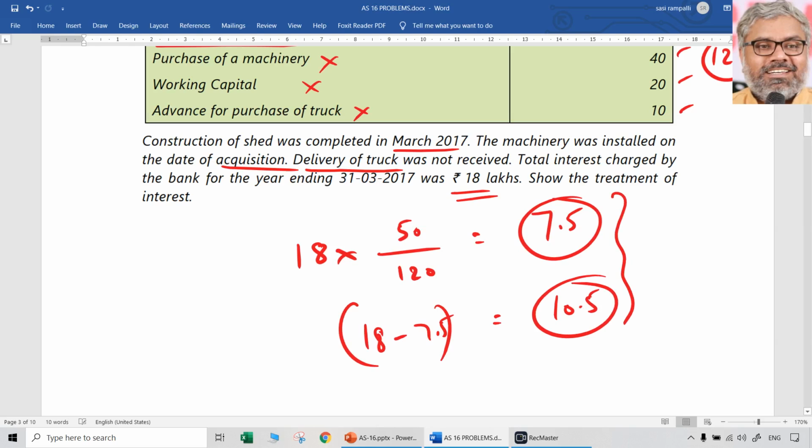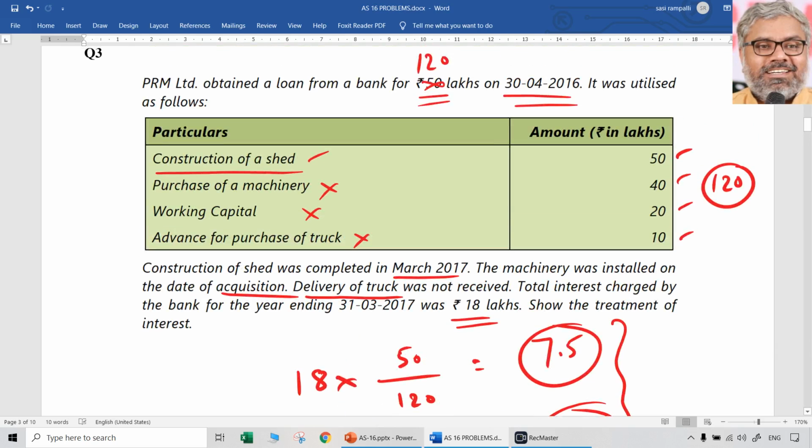Difficult. So we have to first of all write some story about accounting standard 16. Story not in general words, but the words used in the standard. What is a qualifying asset? You should define. Then you should write construction of a shed is a qualifying asset because it has taken substantial period of time. You can even justify your answer saying that though it has not taken 12 months, according to AS 16, depending upon the circumstances and situations and technicalities of the asset, substantial period can be less than 12 months also, not necessarily 12 months.